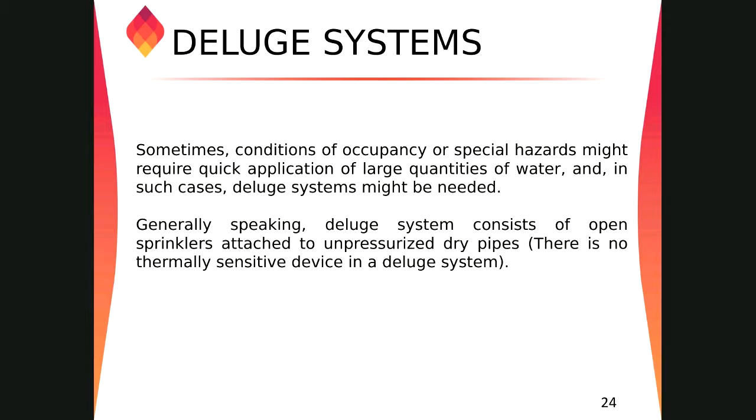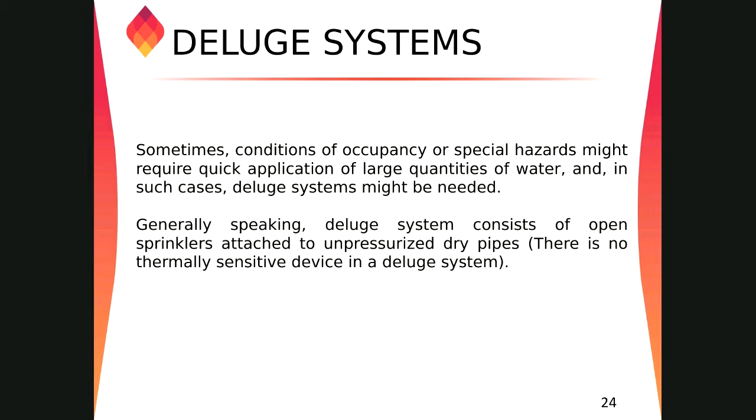Okay. Now we come to the deluge system. The meaning of deluge is flood, or flooding. There is rain in Japan, heavy rain that causes a complete city to flood. So this is the kind of meaning of deluge. What is the idea regarding the deluge system?